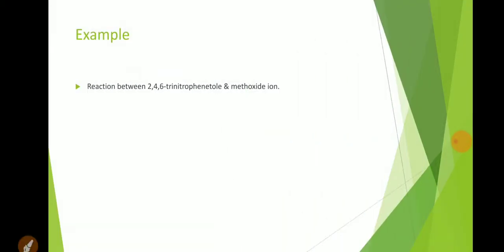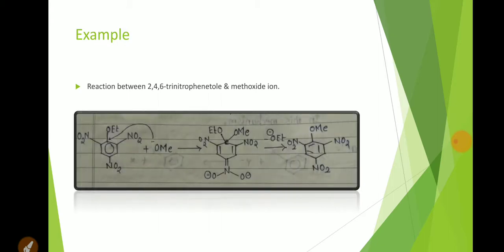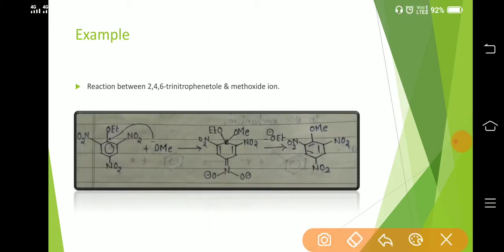The example here is a reaction between 2,4,6-trinitrophenol derivative and methoxide ion. This methoxide ion attacks at the carbon bearing the leaving group, that is the ethoxy carbon.